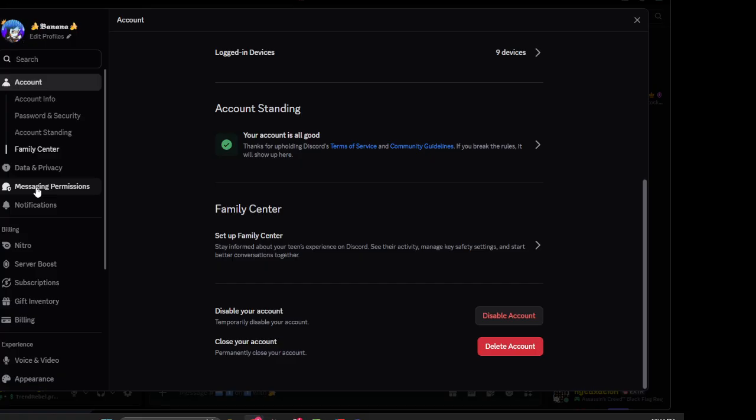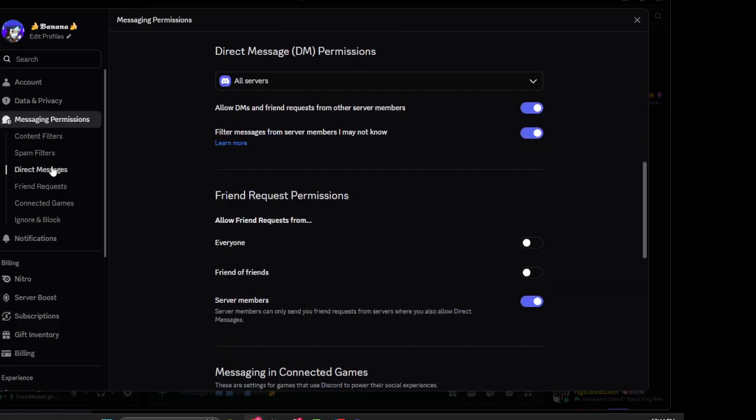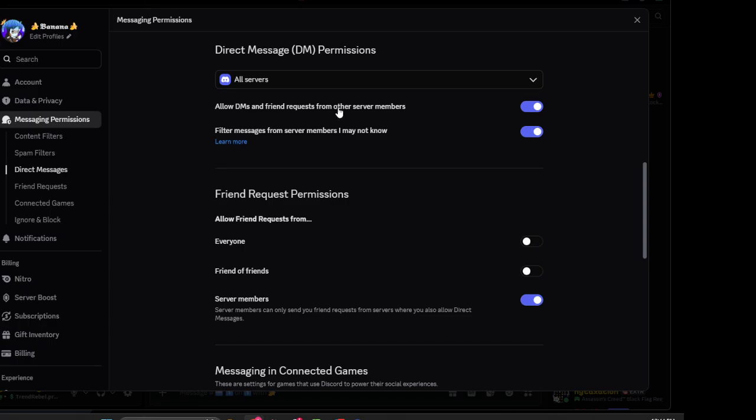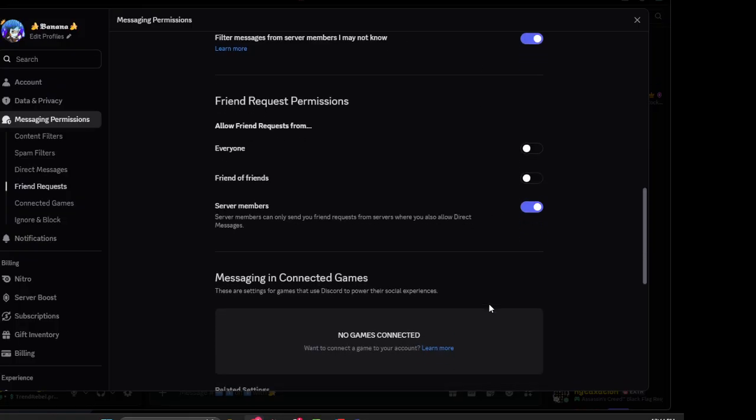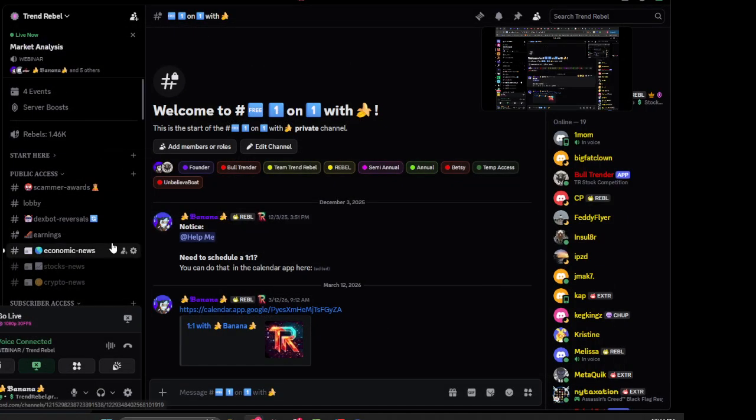Messaging permissions, maybe this. Yeah, you want to go into your messaging settings and make sure that your direct messages are turned off. I have to leave them on because I run the stuff, but turn them off so that nobody can message you. You don't want friend requests or messages in Discord at all. It's scammy and we stay away from it. So please do that. That's a good last minute setting there.